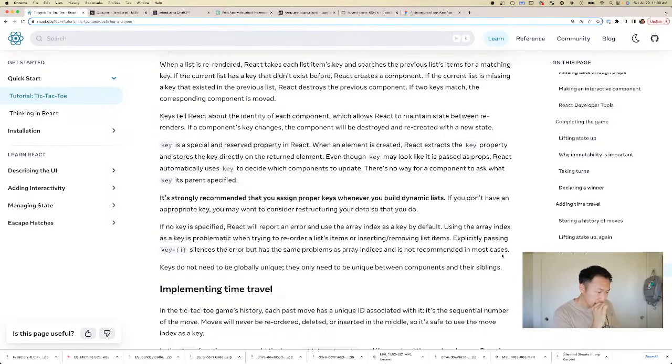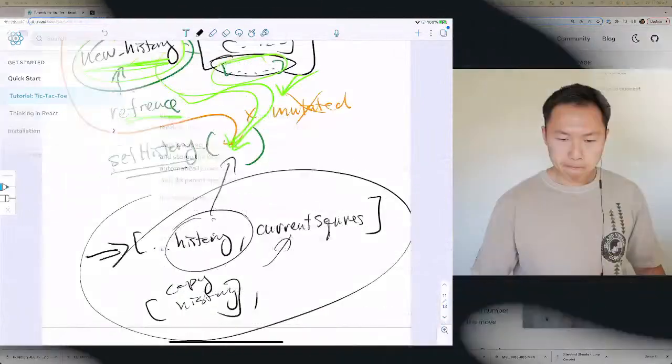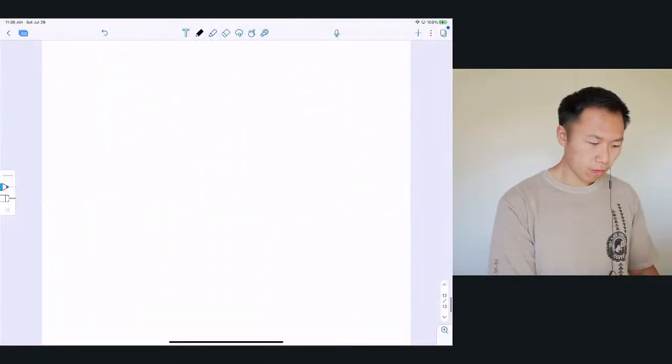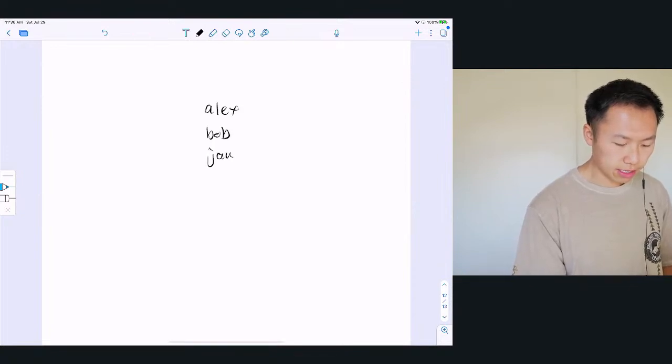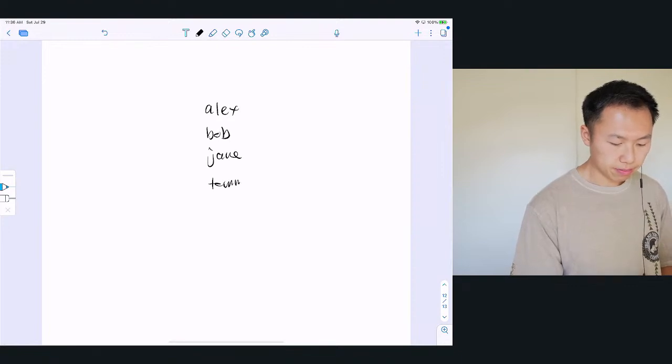It's a problem because when you rearrange the array, the item does not contain. Oh, I see. So let's take a look at this real quick, for quick understanding. What this is saying is, lists like Alex, Bob, Jane, Tommy, Barb.